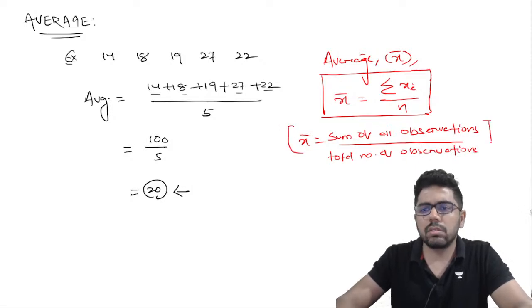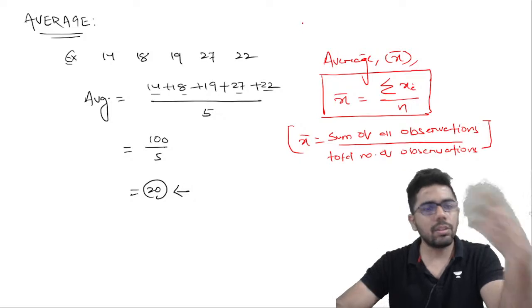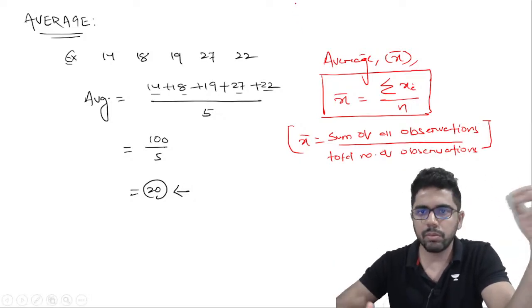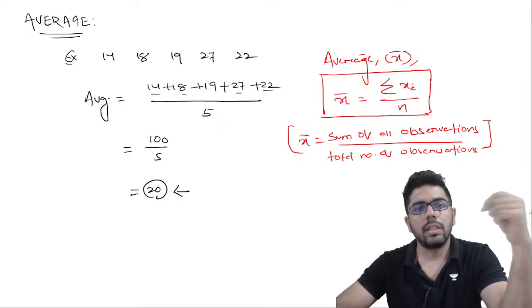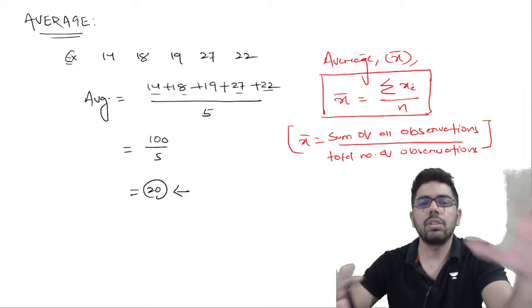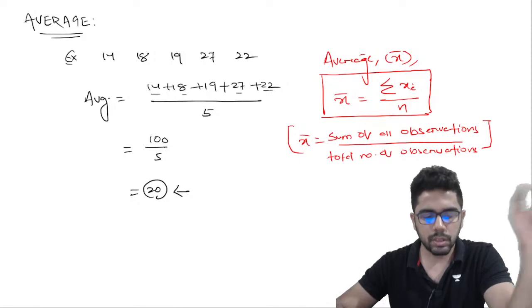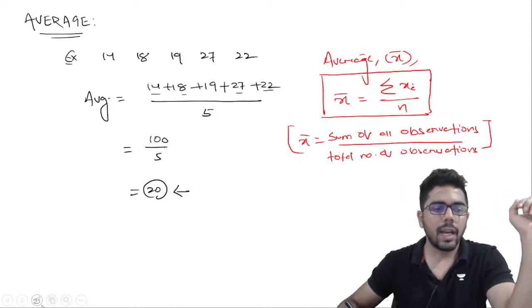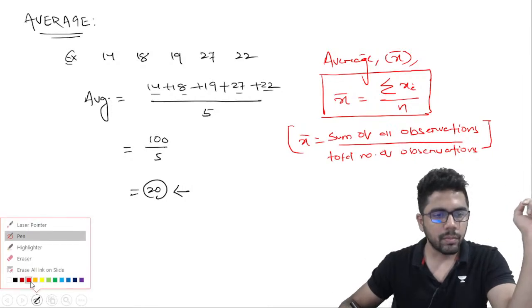But this is like how we calculate average. इससे average का पूरा proper meaning, if you have to explain it to someone, and just you have to explain what average is, no need to calculate. So how do you put it? तो ये तो उसका calculation method हो गया. This is how we calculate average. Average का मतलब क्या होता है?